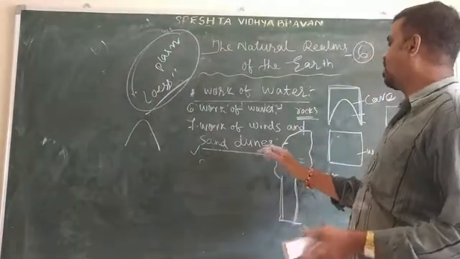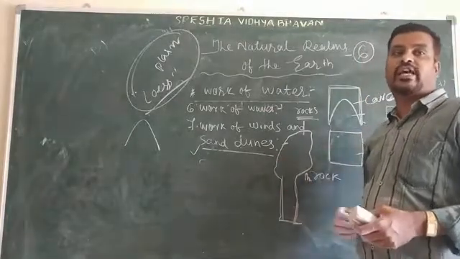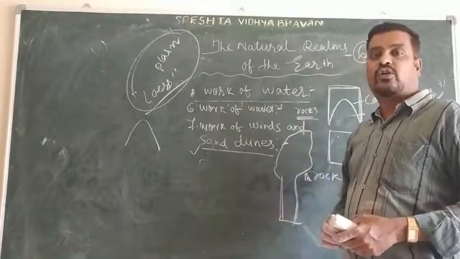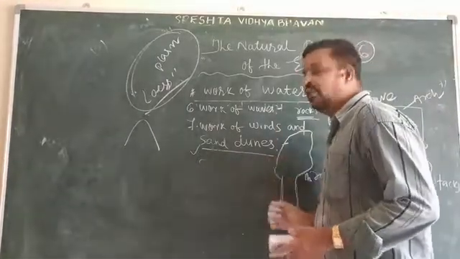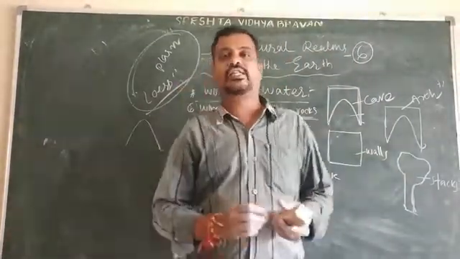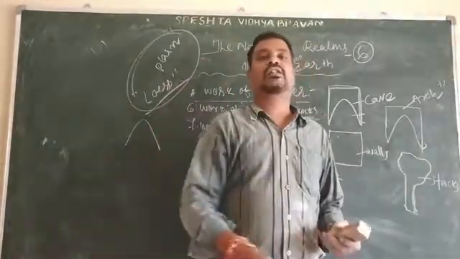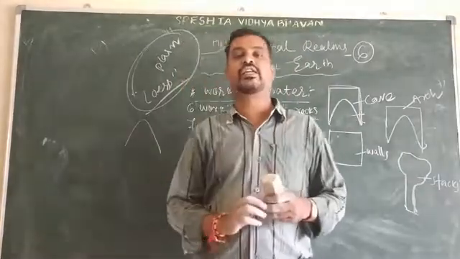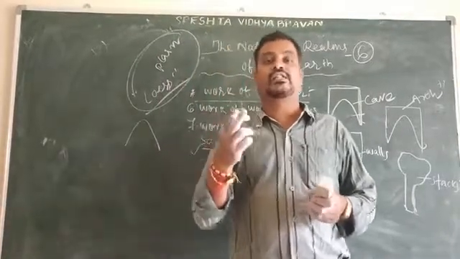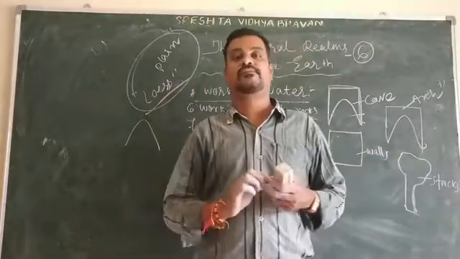So this is all about the work of winds and sands. Once again I am repeating this: work of winds and sands. Wind is the dominant agent in the hot desert area. In the desert region the hot winds blow from one place to another place. Why? Because in the desert region the temperature is very high and the rainfall is very less. That's why we see hot winds here.